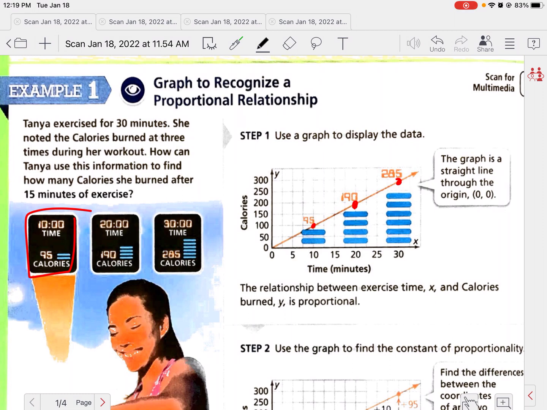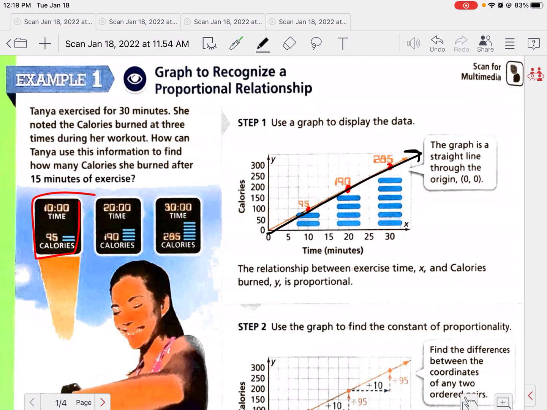Okay, so we have our graph here. And again, we can draw a line here because we know at 0 minutes, she obviously burned 0 calories, okay? This graph is a straight line. It goes to the point 0, 0, right? And it's some sort of diagonal. It's not a perfectly horizontal or perfectly vertical line. Those are 3 key things to tell if it's a proportional graph or not, okay? And this is a direct proportion.